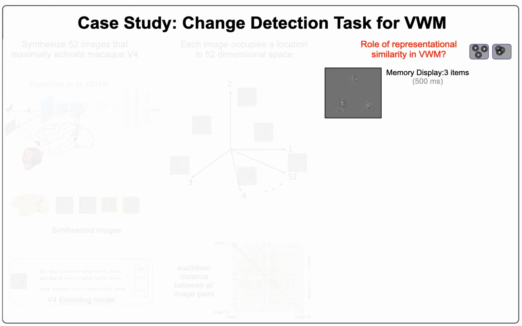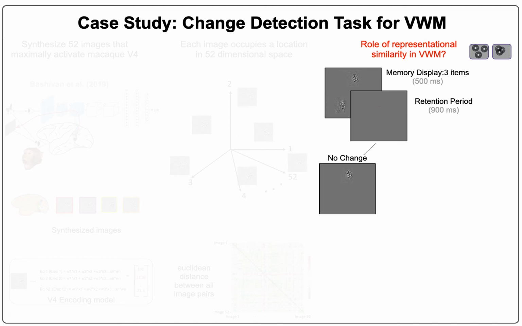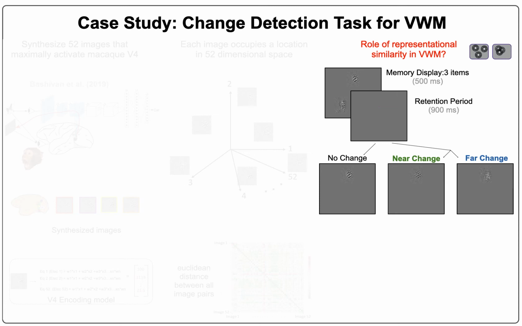were presented with an initial memory display comprising 3 of these images that were randomly sampled, followed by a brief retention period, after which on 50% of the trials an item showed up again, and this item was identical to the item in the memory display that occupied the same location. But on the remaining trials, the item changed in identity. And the important thing is that for these change trials, the post target could have been either near or far in the representational space relative to the pre-target item. These near and far scenarios appeared with equal probability, and participants were then given 2 seconds to respond whether or not they detected a change in identity.